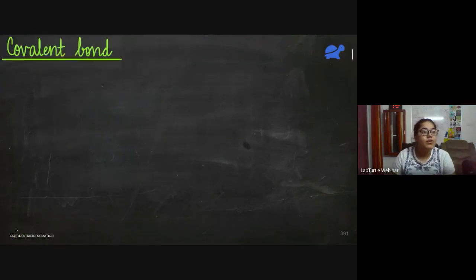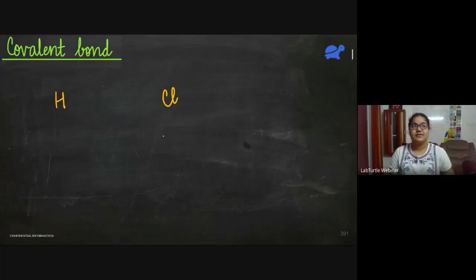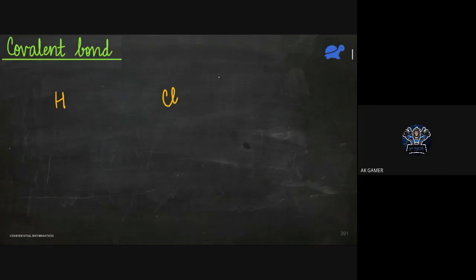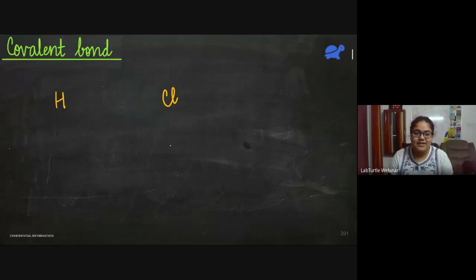So we'll start with covalent bond. A covalent bond is that type of bond in which the two elements are sharing electrons. Suppose we have, say, hydrogen, and we have chlorine. What do you think? Which of these are metals? Which of these are non-metals? Which is metal here? Chlorine is metal and hydrogen is non-metal. So both of them are actually non-metals.